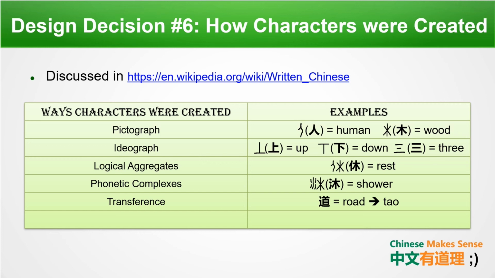The next way is transference. For example, 道 used to mean road, but later on it developed another meaning, Tao, as in Taoism. The last way is borrowing. For example, 歌 used to mean song, but later on another character developed the meaning song, and 歌 was replaced with the meaning older brother.